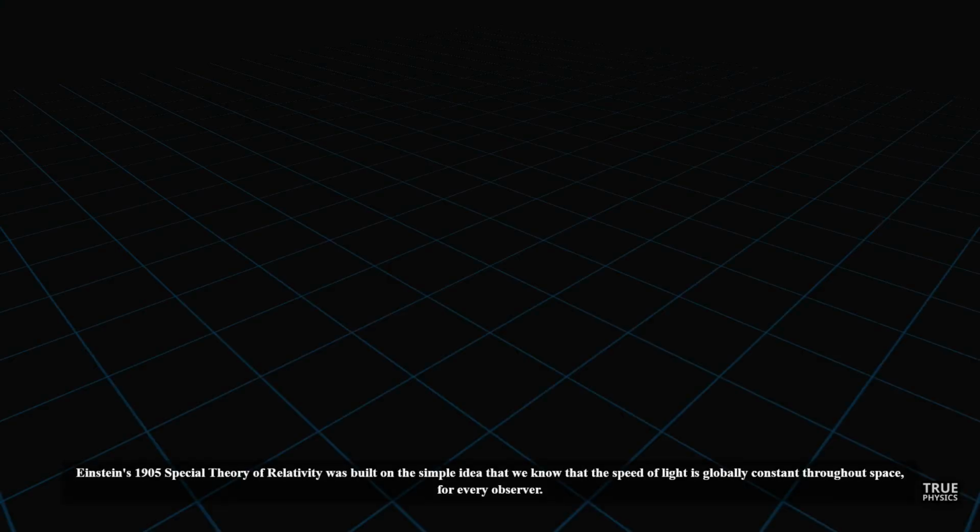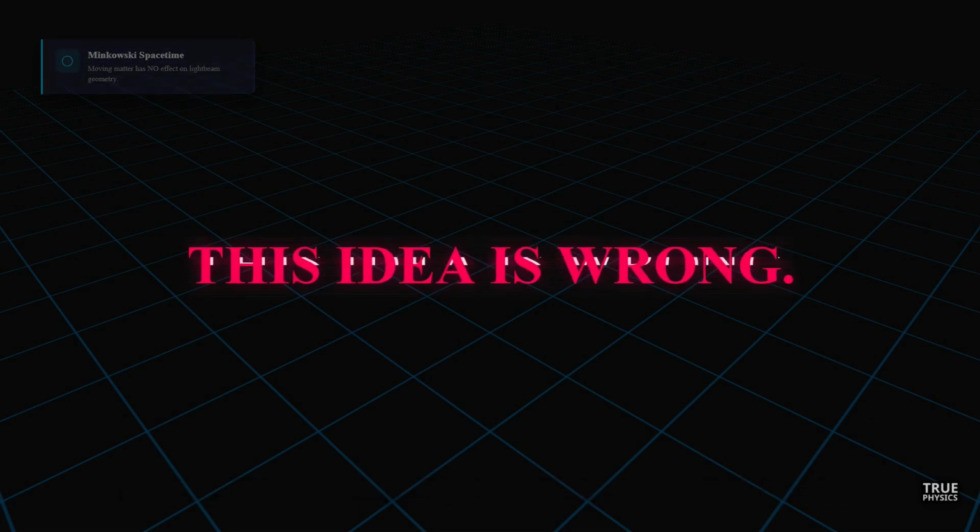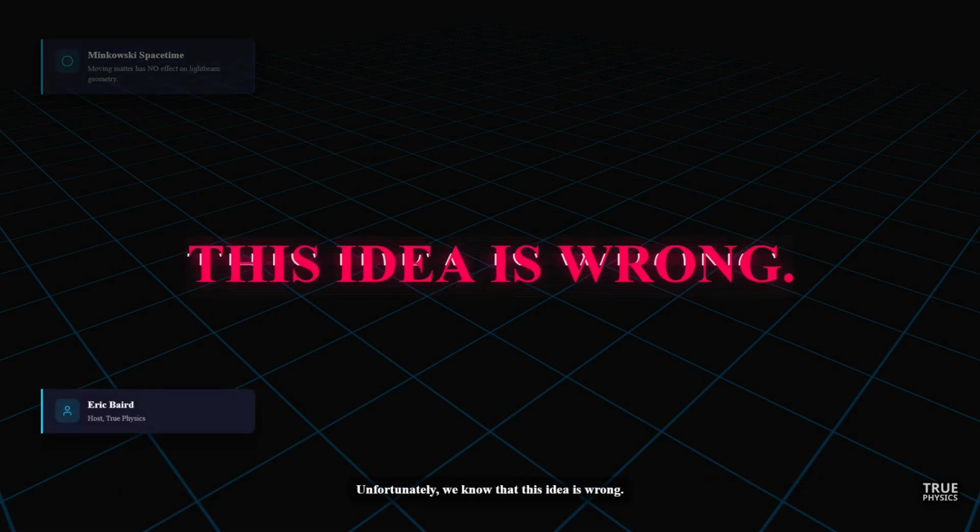Einstein's 1905 special theory of relativity was built on the simple idea that we know that the speed of light is globally constant throughout space, for every observer. This is implemented as Minkowski spacetime, which assumes that moving matter has no effect on a region's light beam geometry. Unfortunately, we know that this idea is wrong.